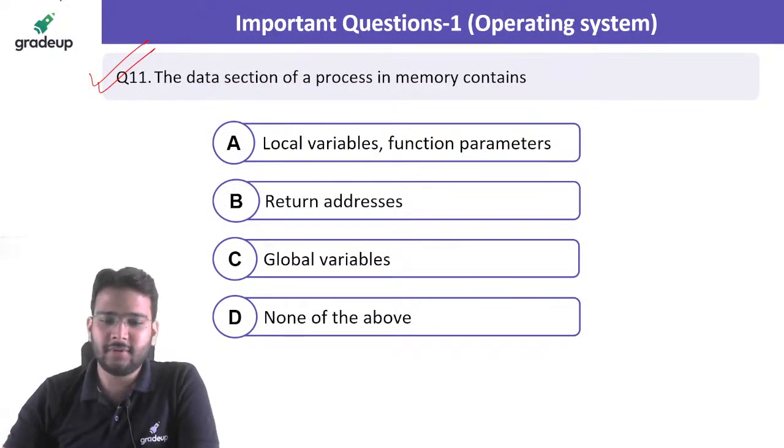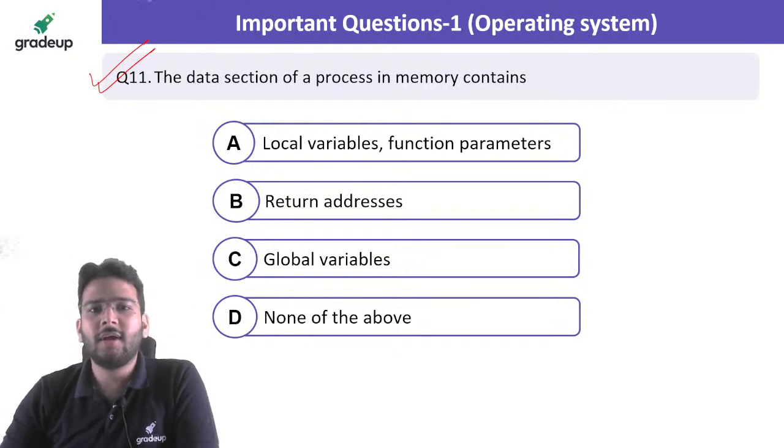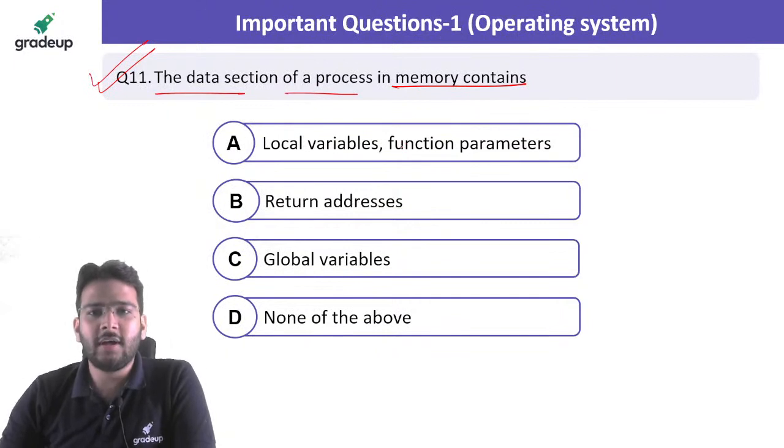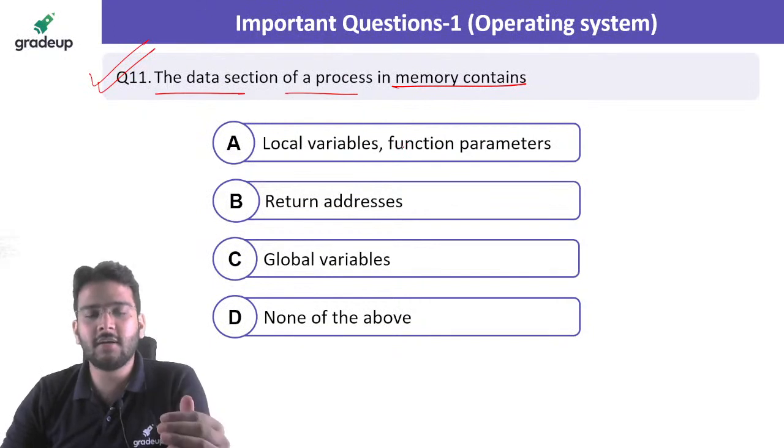Let's see this question now. The data section of a process in memory contains... See, if we talk about the abstract view of a process in memory, we have the stack that grows downwards, the heap that grows upwards, then the code section and the data section. Here, the option is talking about function parameters and local variables. For that purpose we use the stack. Whenever we call a function, an activation record gets created in the stack, but here it is talking about the data section. Yes, C is the correct answer.